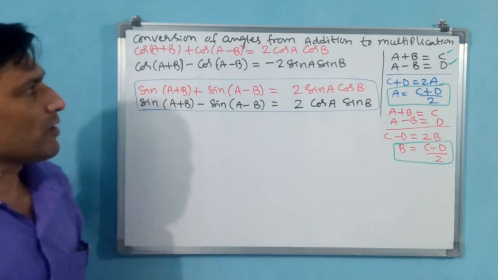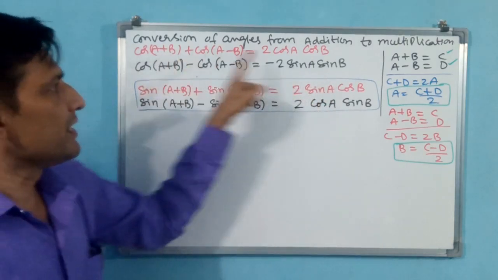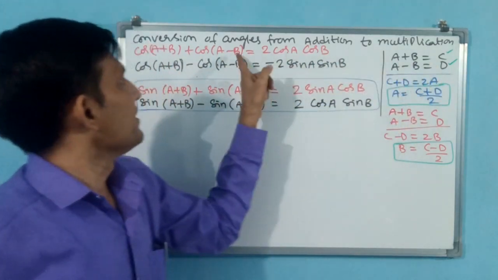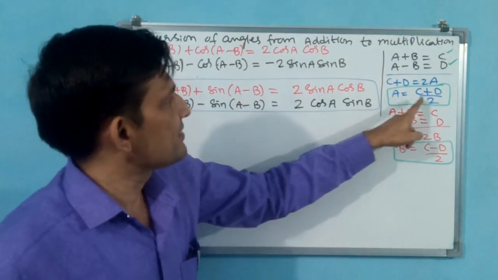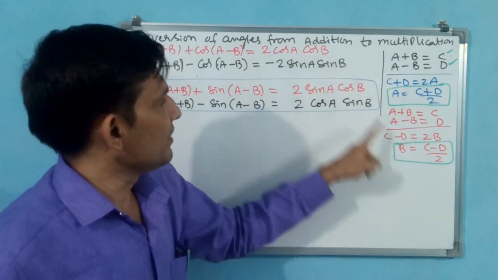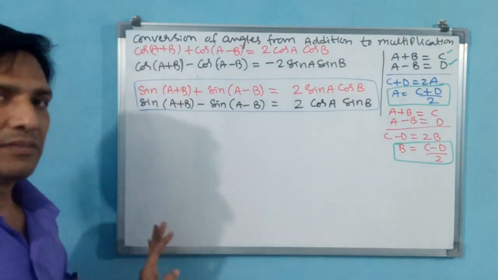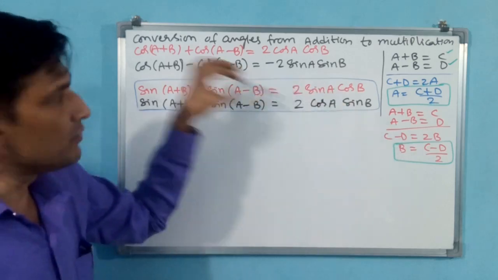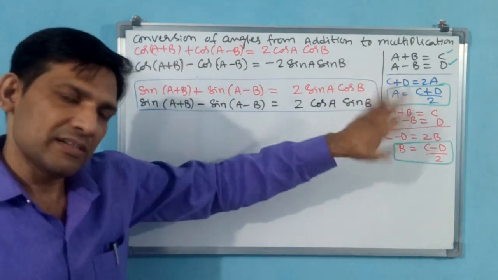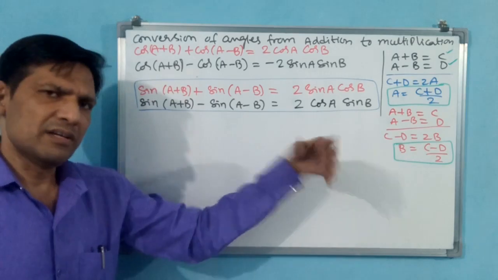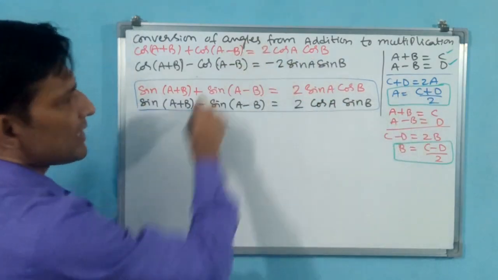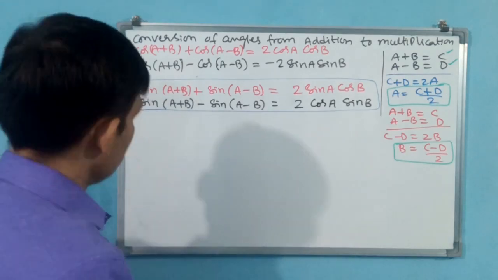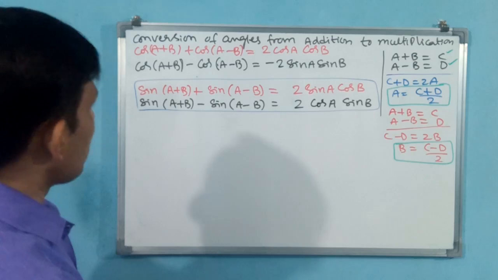You see carefully, if you observe here, A plus B is there. Rather than A plus B, I am going to write C. A minus B, I am going to write D. A, I am going to write (C plus D) by 2. B, I am going to write (C minus D) by 2. That's all. There is no new formula. You are just replacing letters in this. Those you also have to remember. Now start one by one.